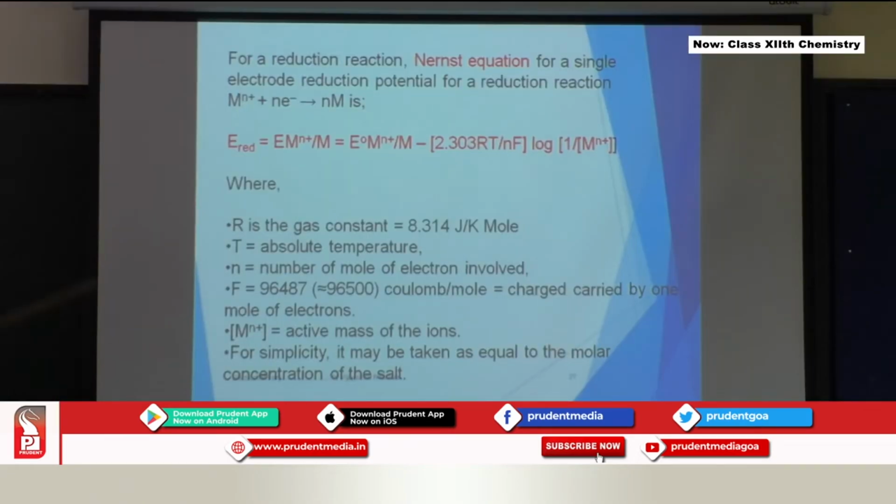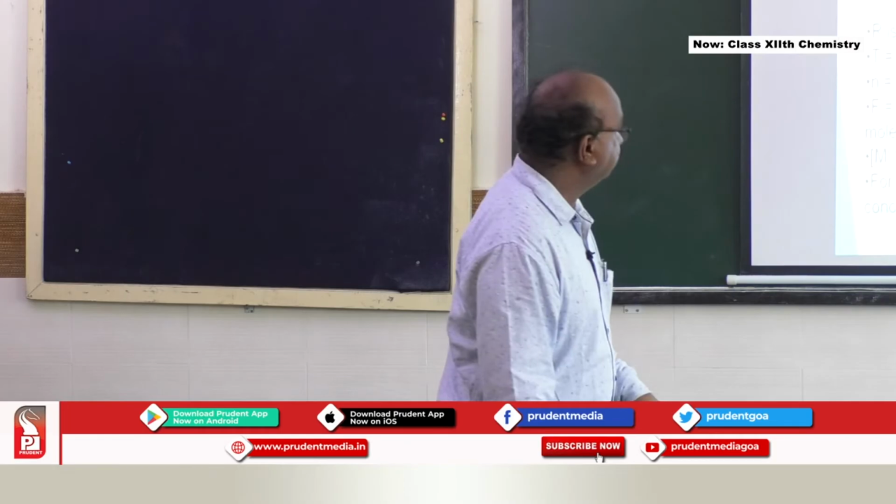For a reduction reaction, the Nernst equation for a single electrode potential can be written like this: M n plus, that means the number of electrons that are lost, plus n times electron gives you n times M. And we have an equation like this, which is almost everything the same. 96,500, the value actually is 96,487. R is the gas constant. In the problem, we will be using this value, 8.314 joule per Kelvin per mole.